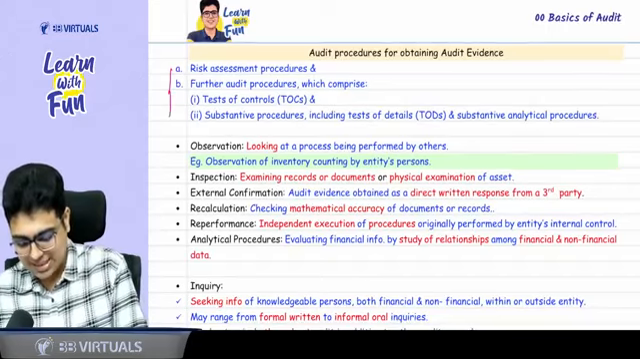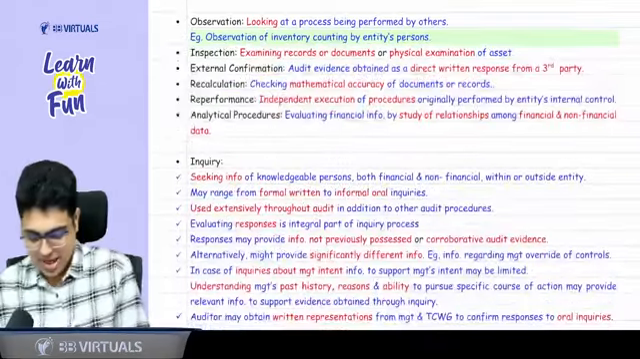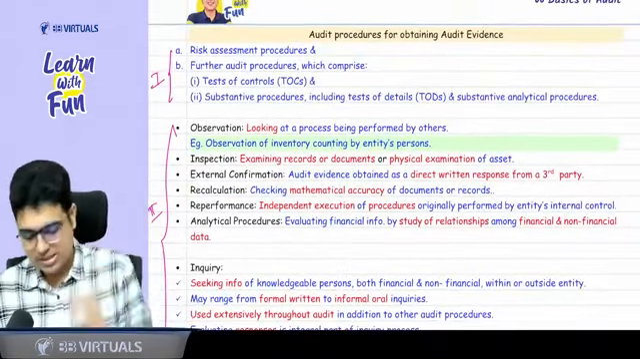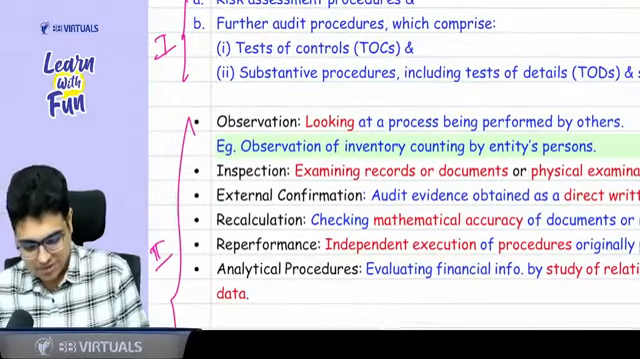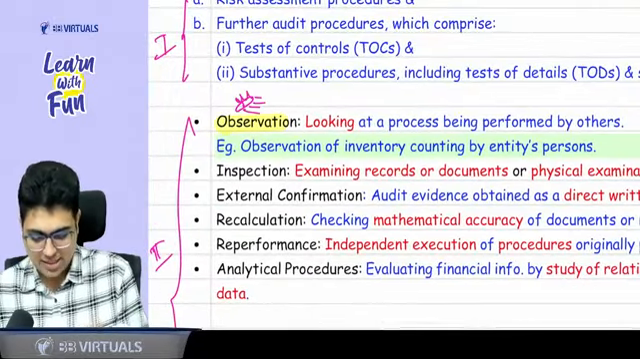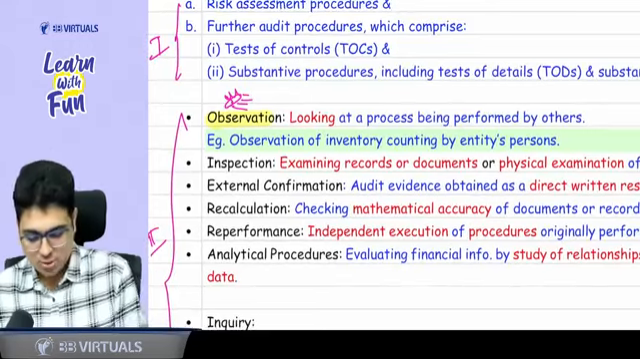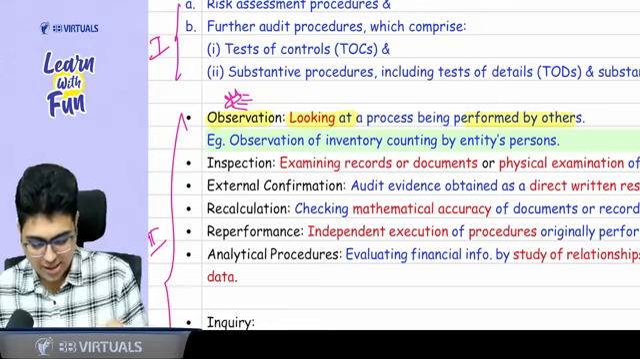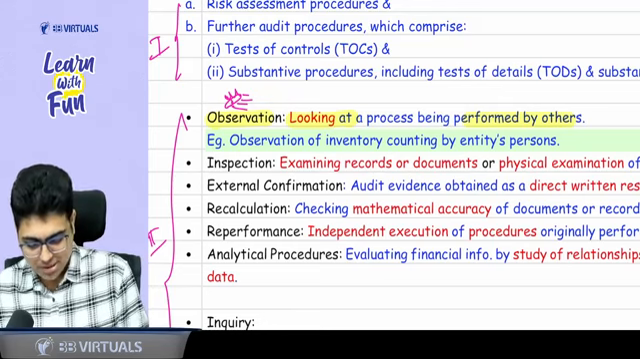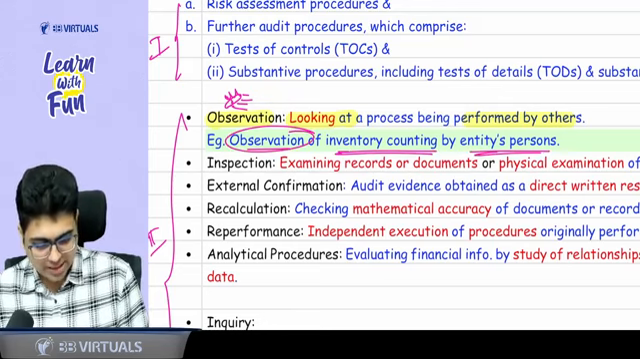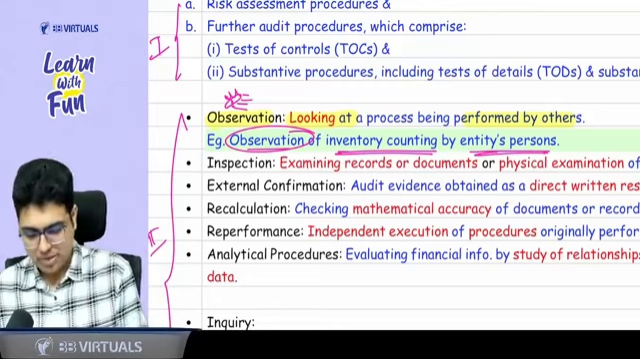Apart from this, there are other types of procedures. So you can say this is the first category of procedure, and these are the other way of saying that these are the procedure. For example, please read observation. Observation means you are looking at something and getting the evidence. So looking at the process being performed by others. For example, during your articleship, in audit, you must have gone for some inventory count. So if you are observing the inventory count done by the entity people, that is observation.